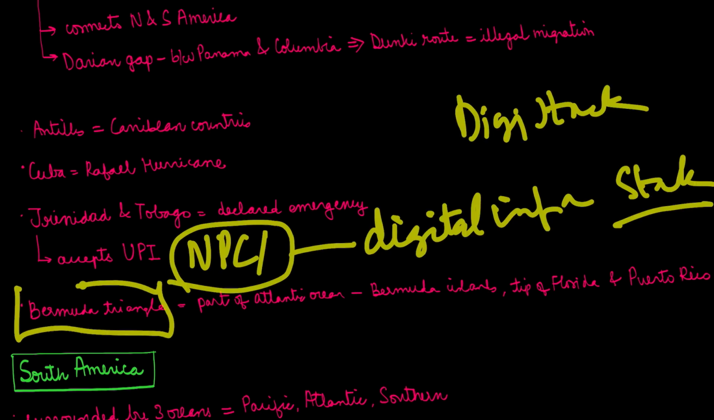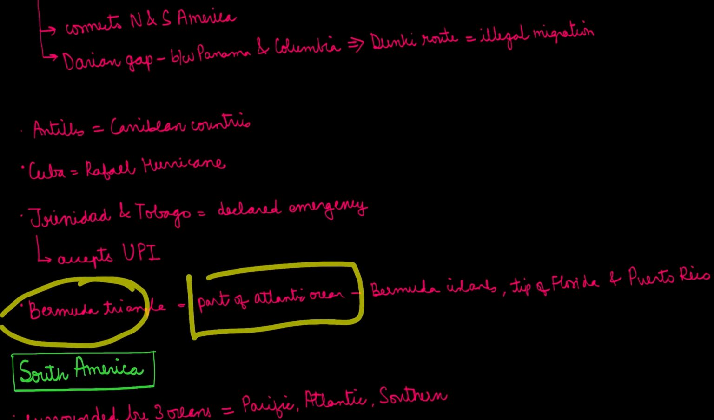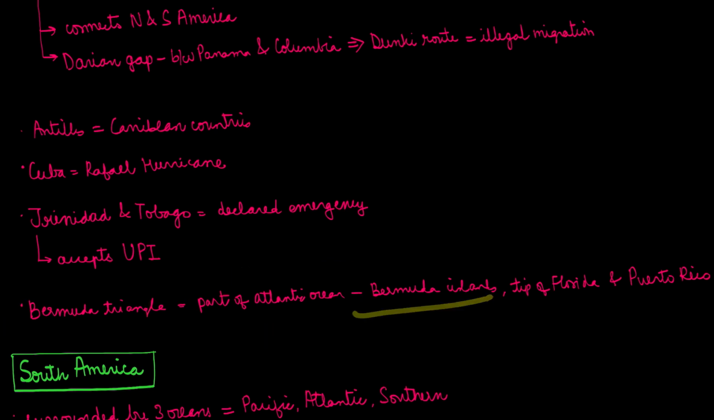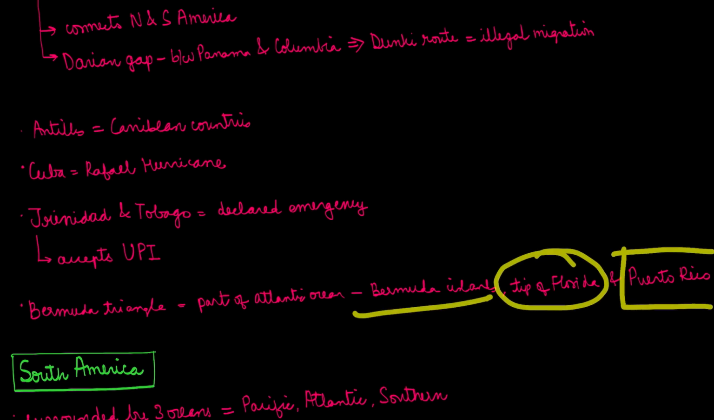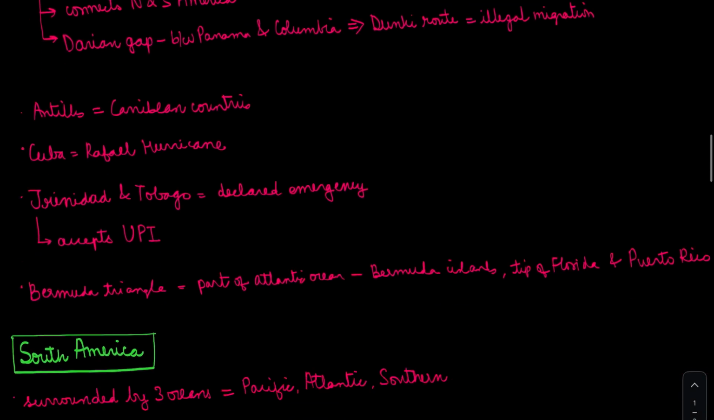Then there is the Bermuda Triangle. There have been many theories that any of the ships which go into the Bermuda Triangle are never found. Some people say there's a black hole, and there are many mysteries; nobody's ever found what the science behind it is. The Bermuda Triangle is a part of the Atlantic Ocean. It has Bermuda Islands, the tip of Florida, and Puerto Rico. It's not seen over here, but please find it in your atlases.